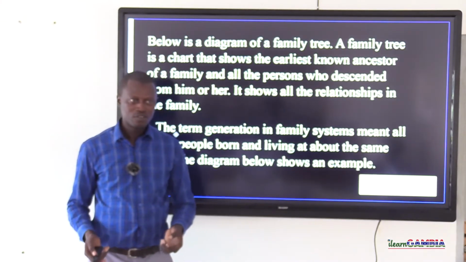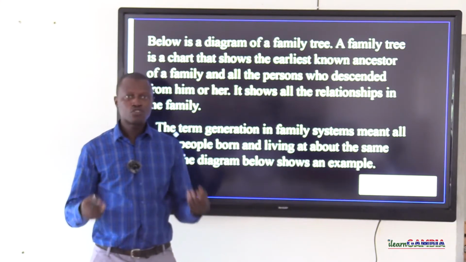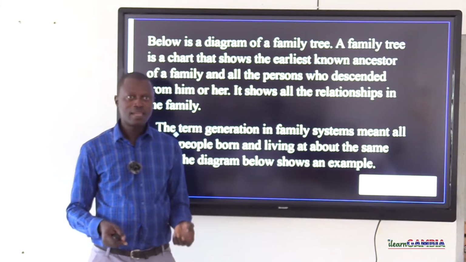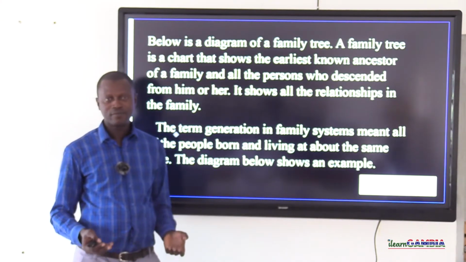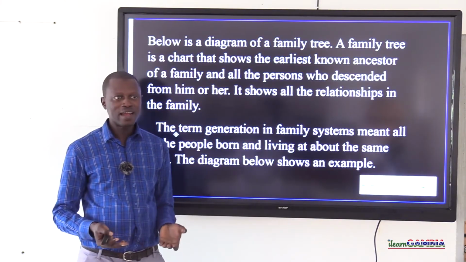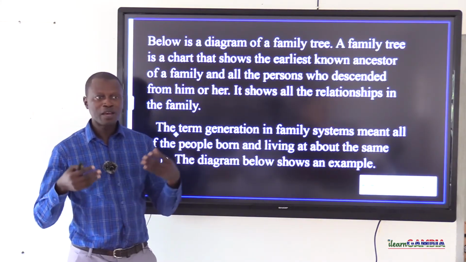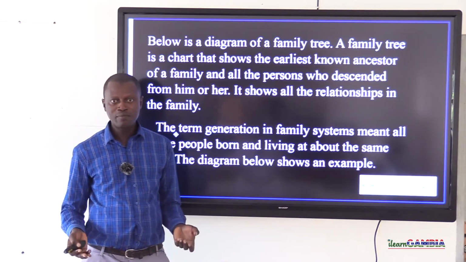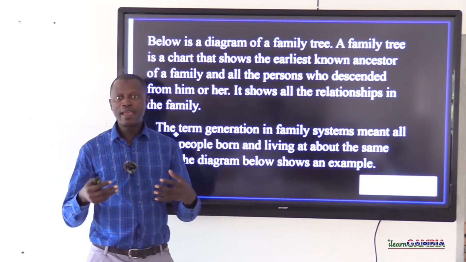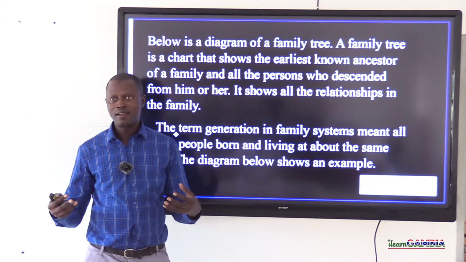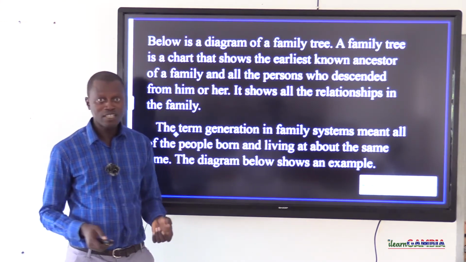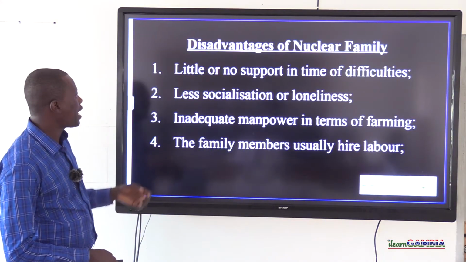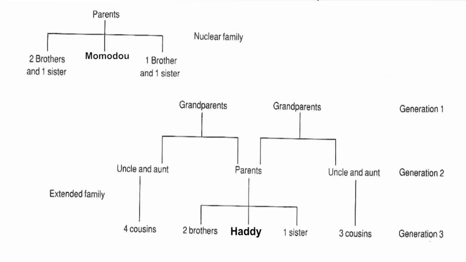For example, the sons and daughters in a family all belong to the same generation. Grandmother and grandfather of a particular family all belong to the same generation, even though they are older than each other in terms of certain number of years, but they all belong to the same generation. Now, what are some of the family trees which I want you to see?